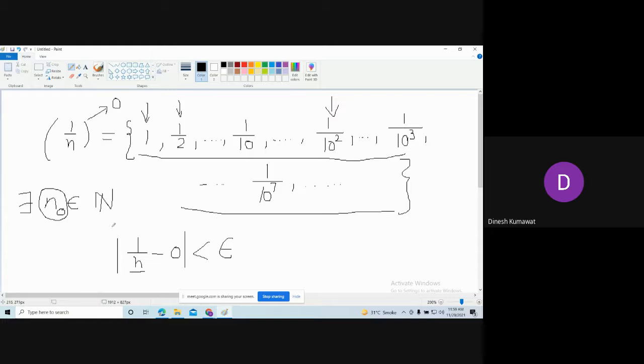See, whenever I write any modulus less than epsilon, what does it mean? This number a_n is coming closer and closer towards this number a. That is the meaning of this modulus being less than epsilon. Now this is true for all n bigger than or equal to n naught. So for what value of n naught should I pick such that the tail of this sequence converges towards 0?